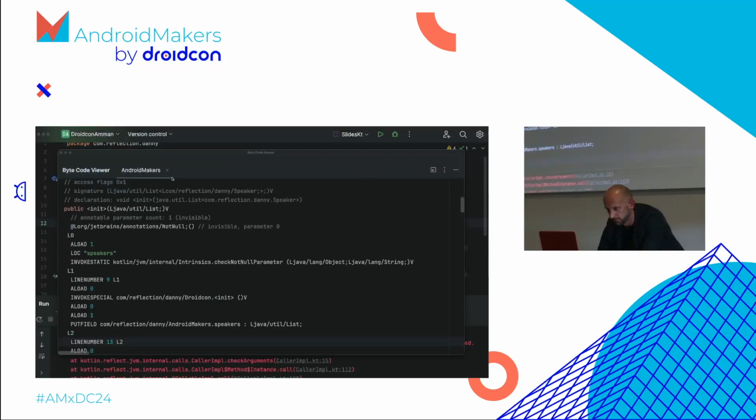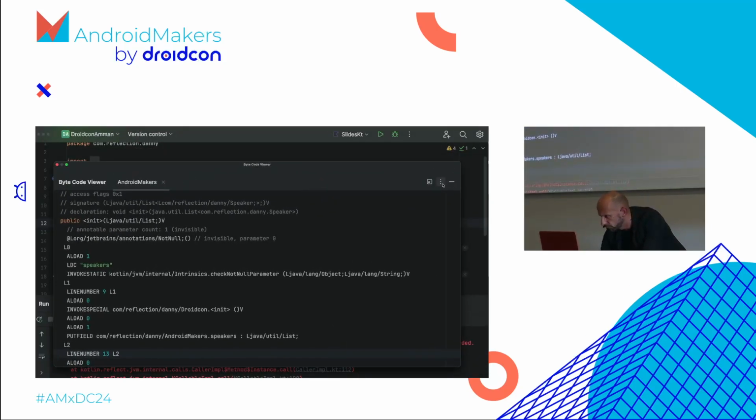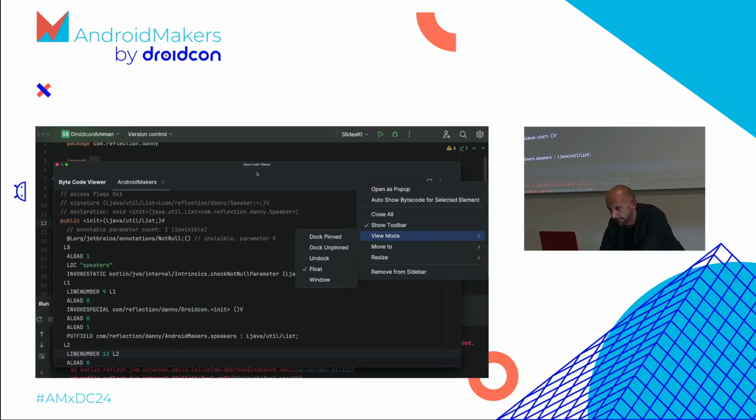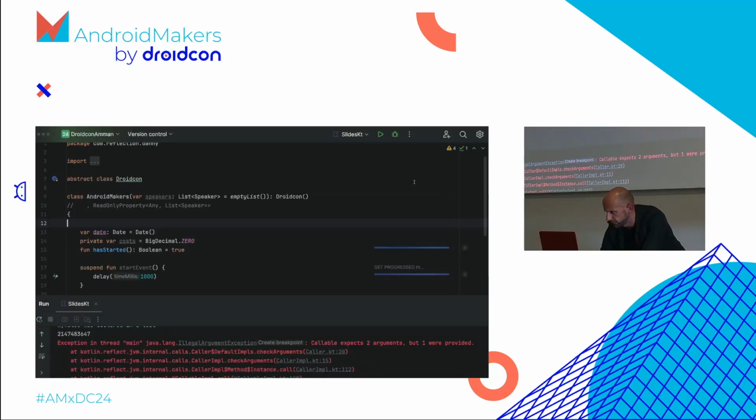Open find tool window. So this is the bytecode viewer. But what I wanted is to show you the decompiled version of it. It's a fresh IntelliJ installation. The good thing is for this one I'm prepared. What I want to do is show the bytecode and then use the decompile to Java version, which gives you a rough idea so that we don't have to look at ugly bytecode.